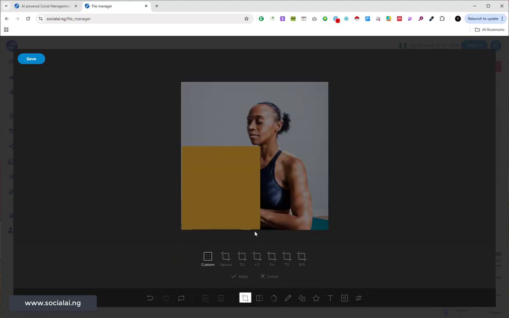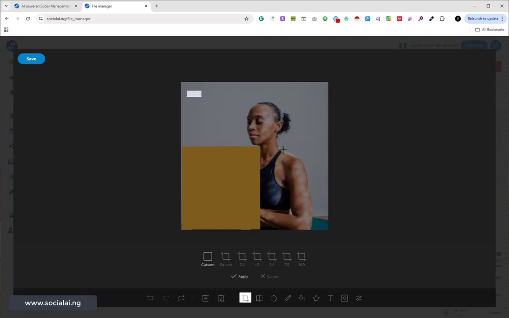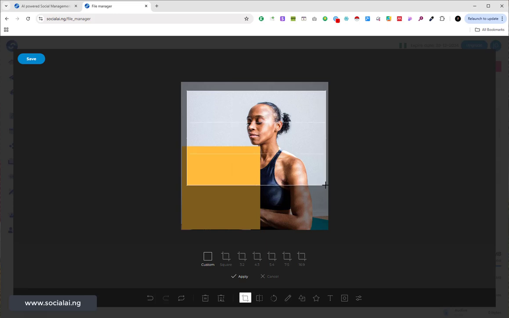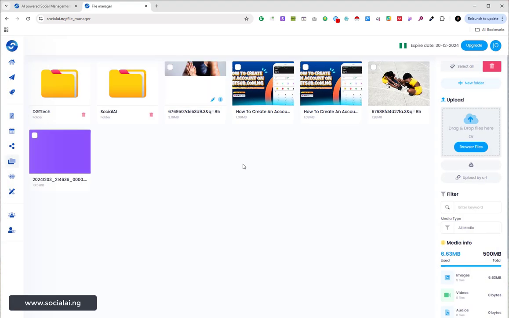I can also decide to crop, if I want to crop to a particular size or a custom size. I'm just going to crop it. Let me say this is the size of what I need. Then I'll be able to crop. I just need to click on apply. You can see that this actually has a lot of features. So that is it about the file manager.